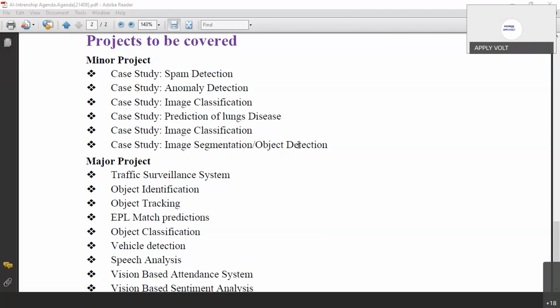Yes, sir. These are our live projects which we are working on with most of the companies, like face detection, voice detection, robot lane detection.